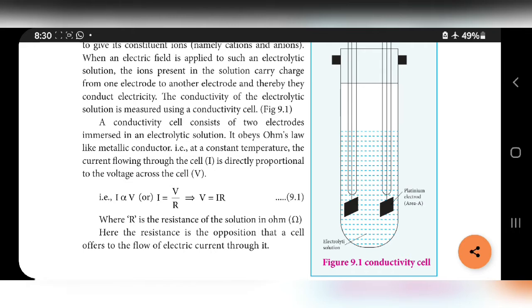We can write I is equal to V by R. If you rearrange this equation, V is equal to IR. This is Ohm's law. Here R is the resistance. Resistance means the opposition that a cell offers to the flow of electric current. When electric current flows, some opposition takes place; that is called resistance.